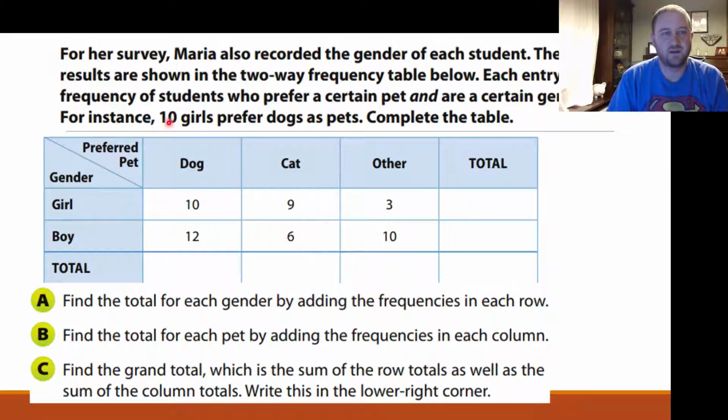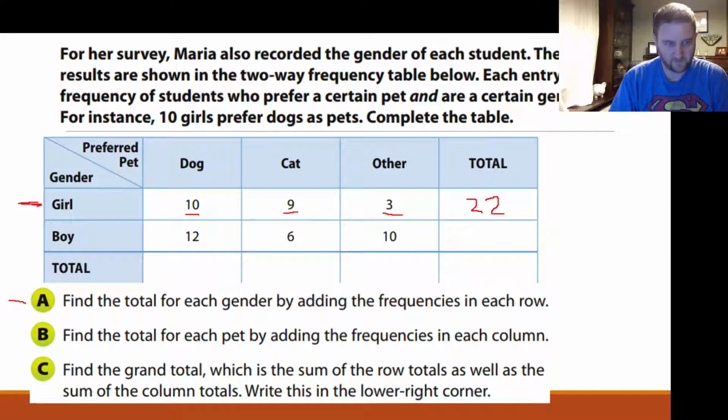Okay, so each entry is the frequency of students who prefer a certain pet and are a certain gender, so if they're a boy or a girl. For instance, 10 girls prefer dogs as pets. Okay, so we're going to complete this table. Part A says find the total for each gender by adding the frequencies in each row. So we want to find the total here. So we want 10 plus 9 plus 3. Well, 10 plus 9 is 19. 19 plus 3 is 22 total girls responded to the survey.